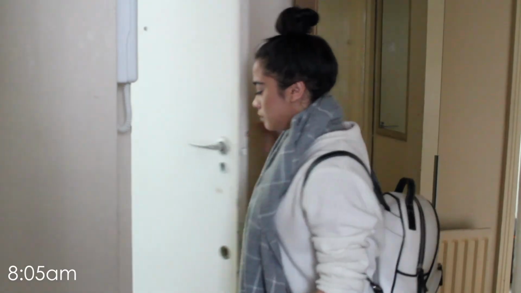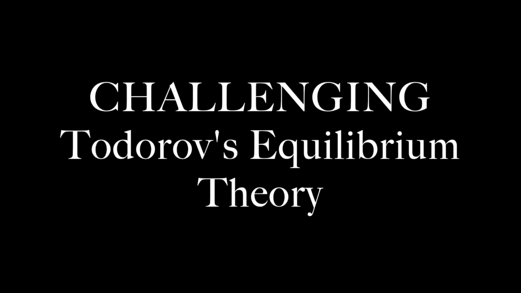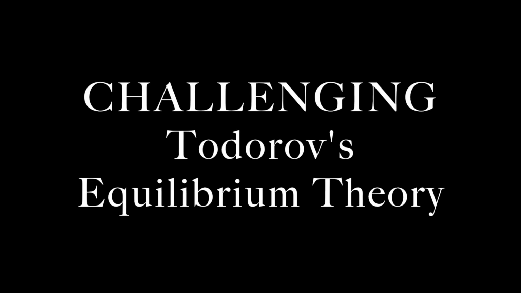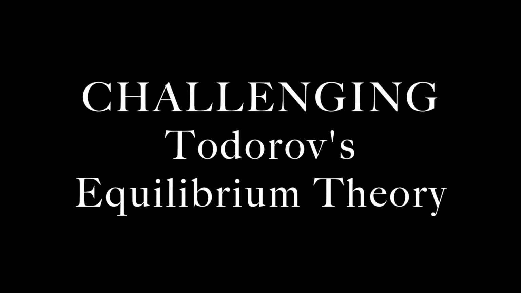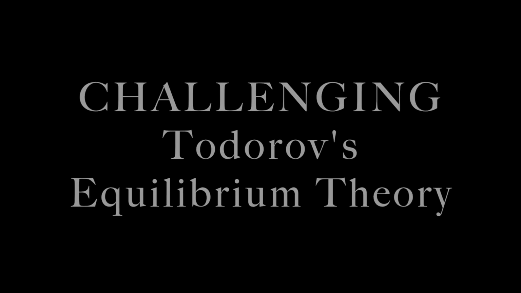Moreover, we challenge Todorov's equilibrium theory. Todorov proposes the idea that in all films and narratives, it begins with an equilibrium where everything is balanced, and then appears a disequilibrium, a disruption in the narrative. And once everything is resolved, the narrative is back to balance with an equilibrium. Our film challenges this because it does not end in an equilibrium. It ends with a new challenge because Mila's identity is now released. Her pseudo-identity now controls her body once she looks directly at the camera.